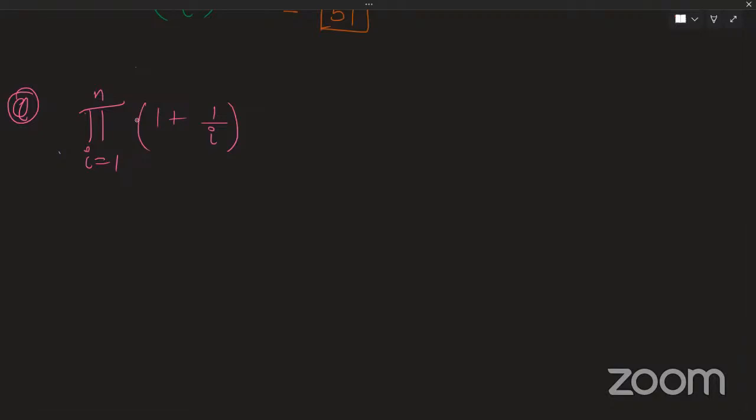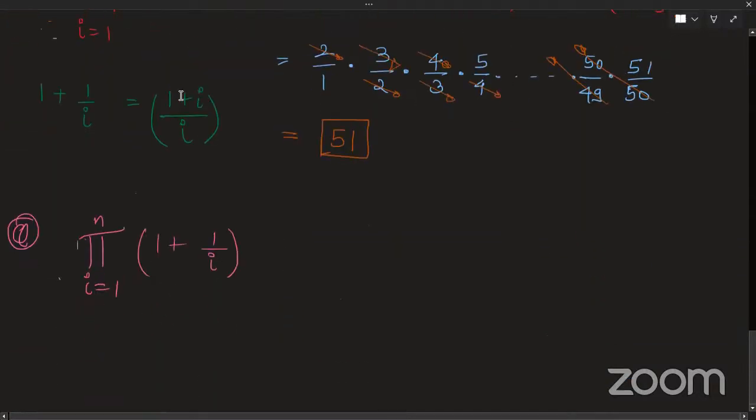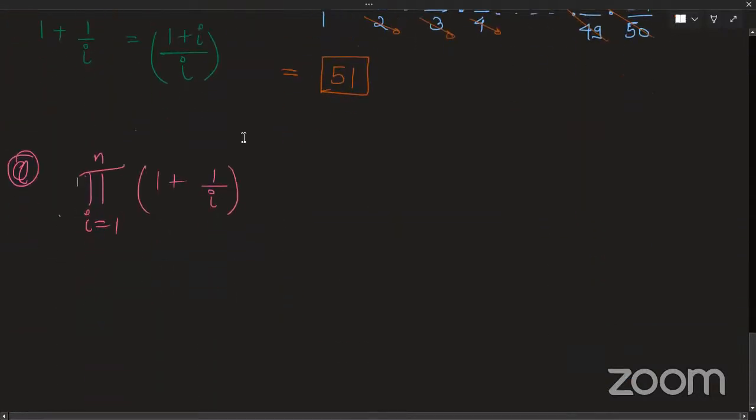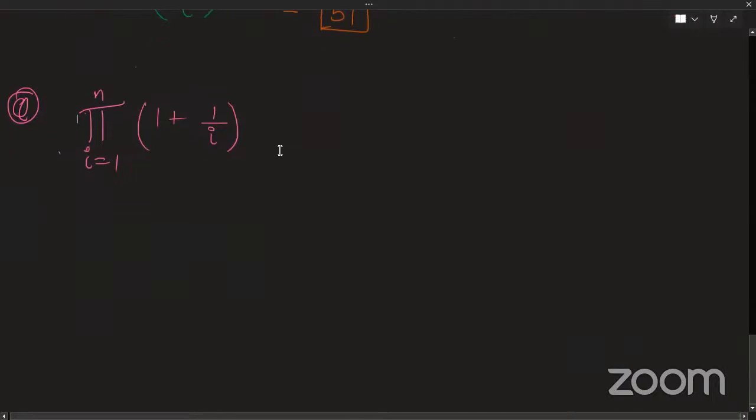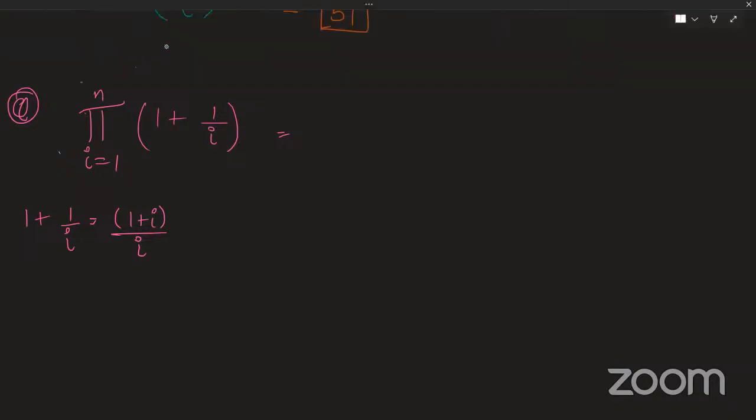So earlier, what was happening? We were going till 50. Now we are going up to any value n, where n is any natural number. So how do we do it? We proceed in the same way. Our 1 plus 1 by i is equal to 1 plus i by i. We are doing basically the same thing, but now up to any arbitrary natural number n.